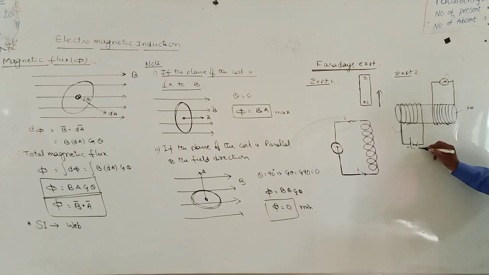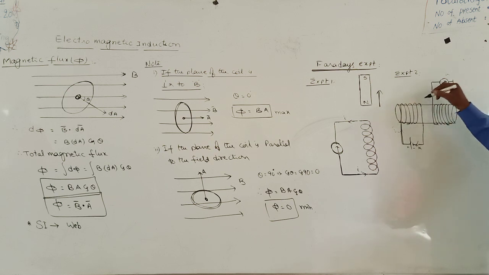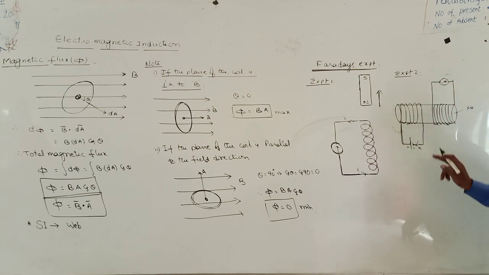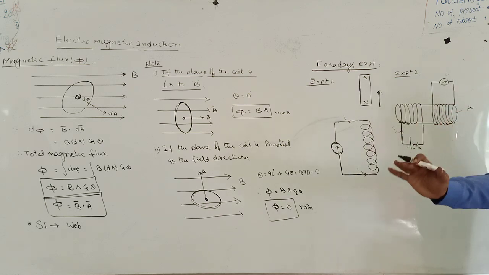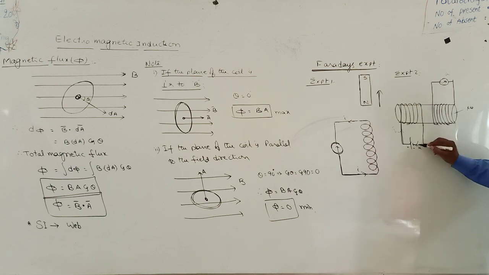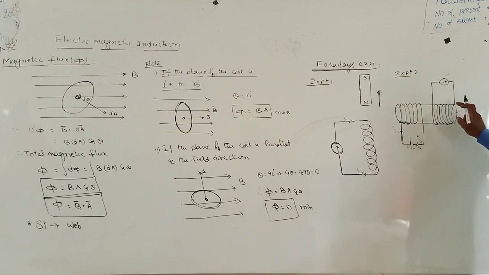Now, suppose the key is opened. Key open means the current in the coil decreases from the maximum value to 0 instantaneously. At that moment, there is a deflection produced in the galvanometer in the opposite direction. That means, at the time of closing the switch or opening the switch, only at that moment a current is generated inside the secondary coil, or an EMF is produced in the secondary coil. This EMF is called the induced EMF and the current is called the induced current.